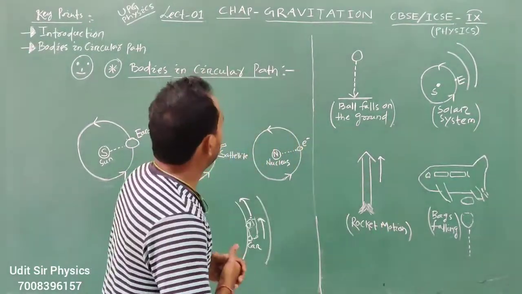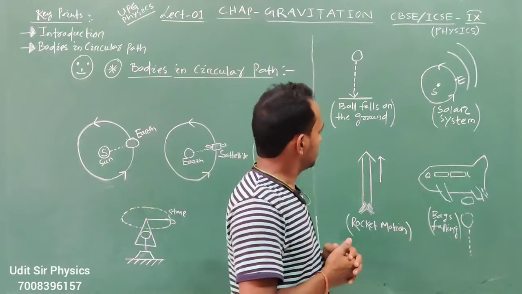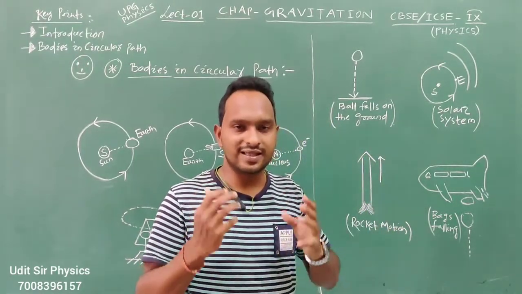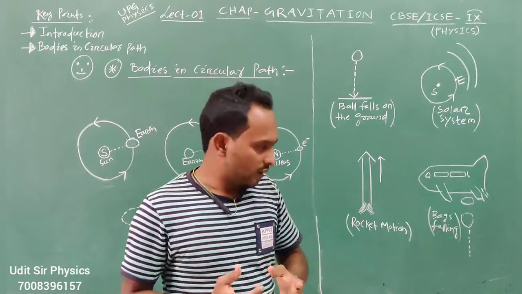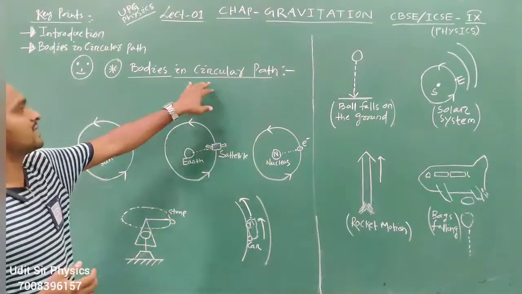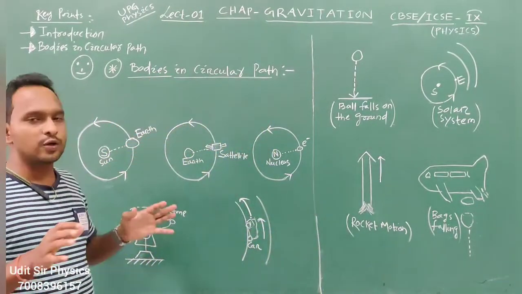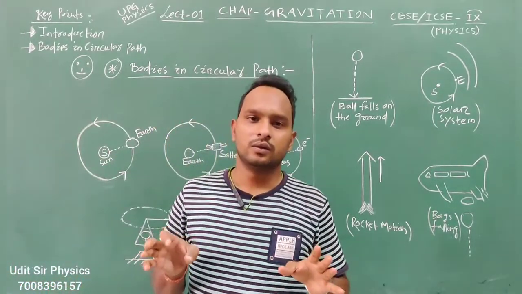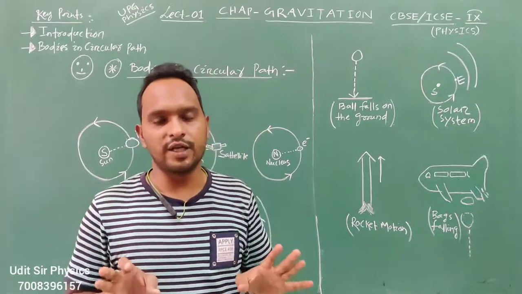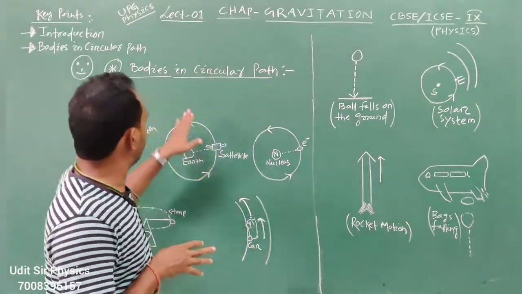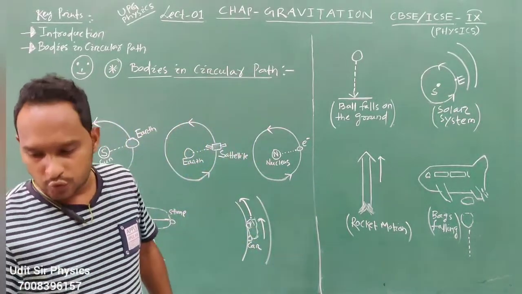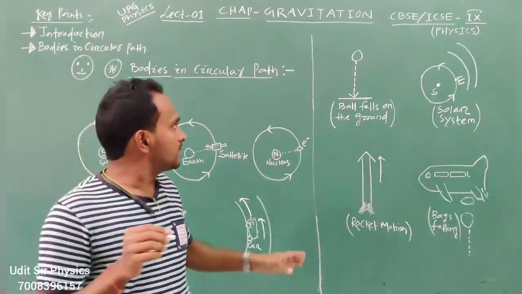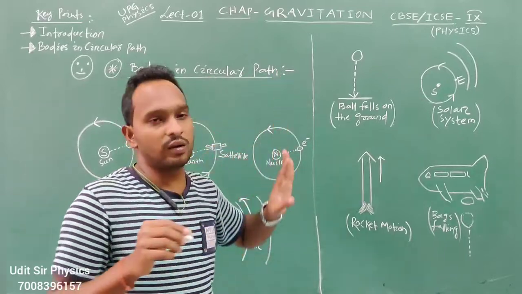These are the different diagrams. Why and how, we will discuss in this chapter. Next is bodies in circular path. Because this is your introduction part, I will give the introduction to why and how gravitation works. So, bodies in circular path. Okay, students, before the discussion of bodies in circular path,